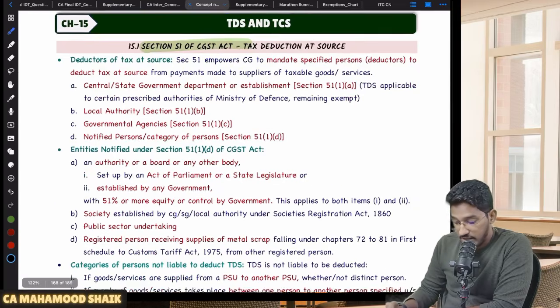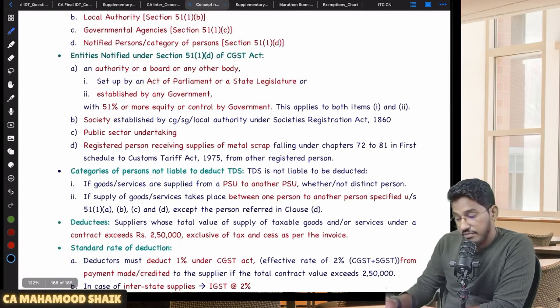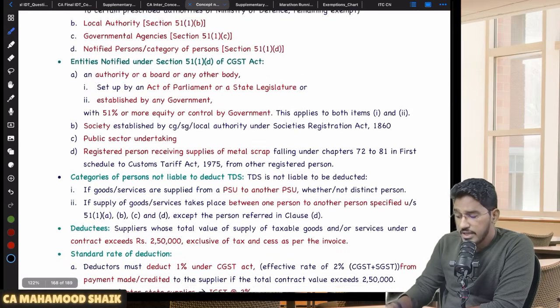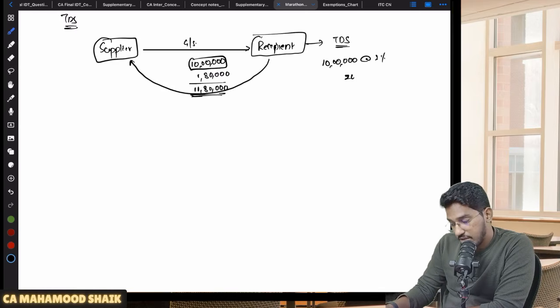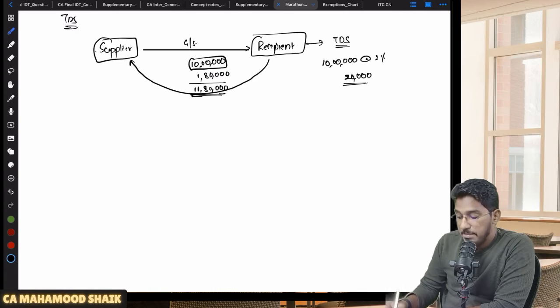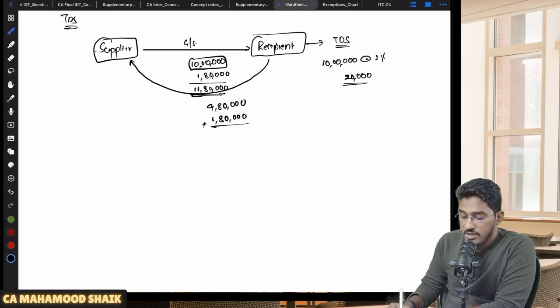So TDS at what rate? TDS is effectively required to be deducted at 2%. So on this 10 lakh rupees, calculate 2%. If I calculate the 2%, how much will I get? 20,000 rupees I will get. Yes or no? So this 20,000 rupees will be deducted, and the balance 9,80,000 rupees along with the GST amount you will pay to the supplier.